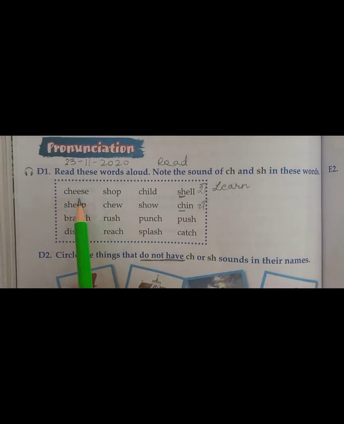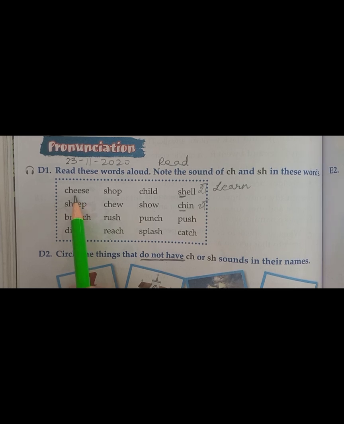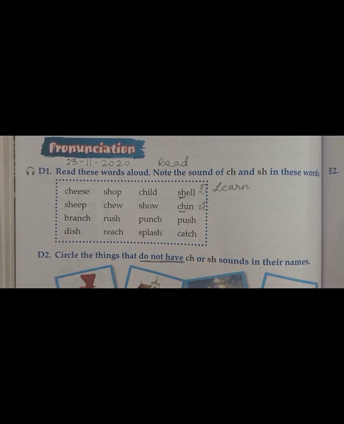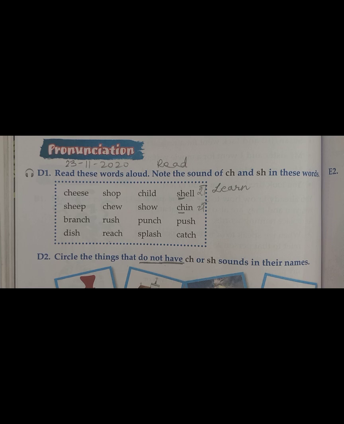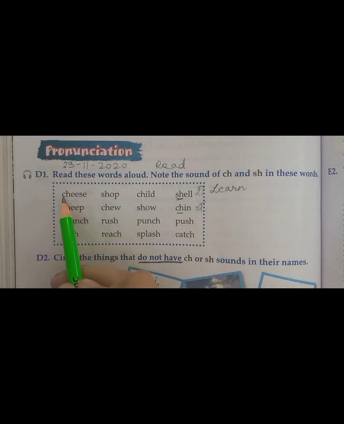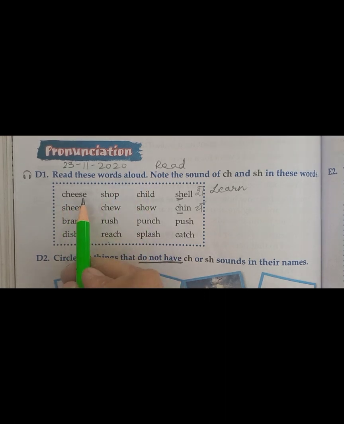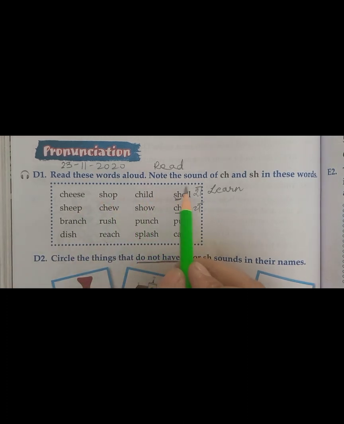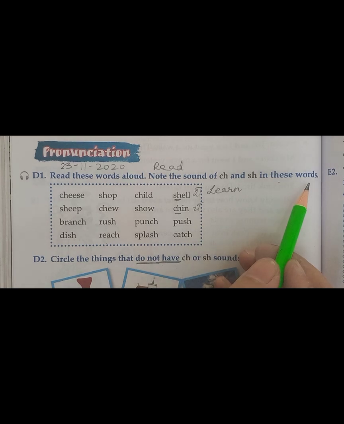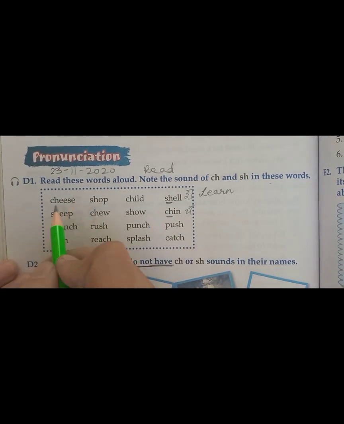Yes, now children, all of you know that the letters of English have different sounds. Yes, and sometimes it changes. Sometimes the sound of C is sa also, and sometimes it is ka also. Okay, so we will read these words aloud and we will note the sound of CH and SH in these words. Okay, so CHEESE, cheese.